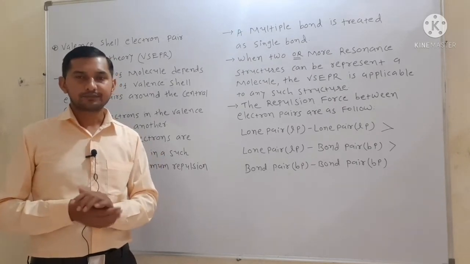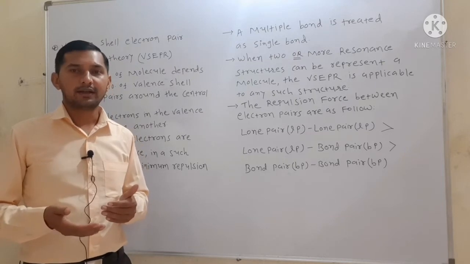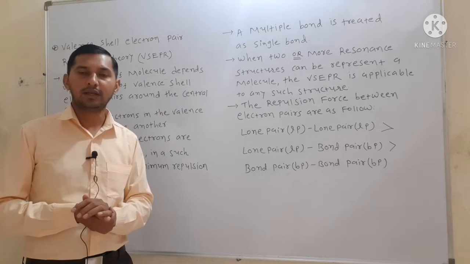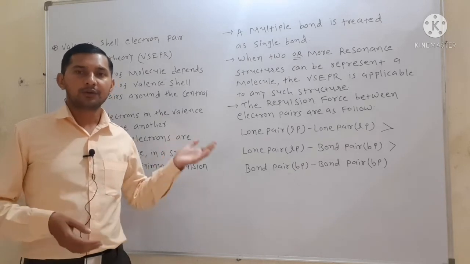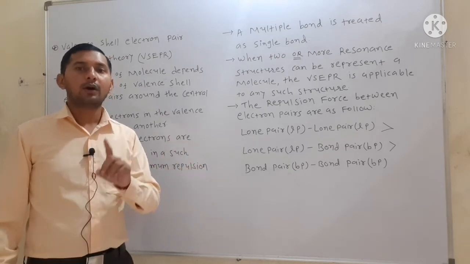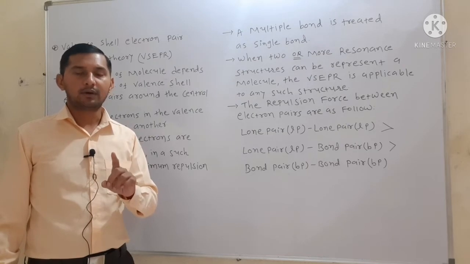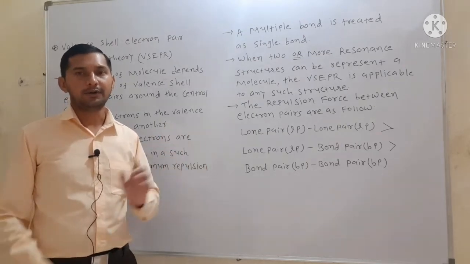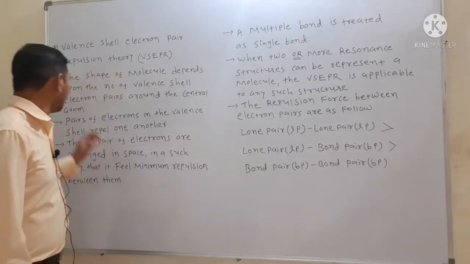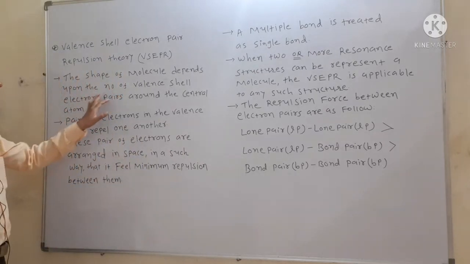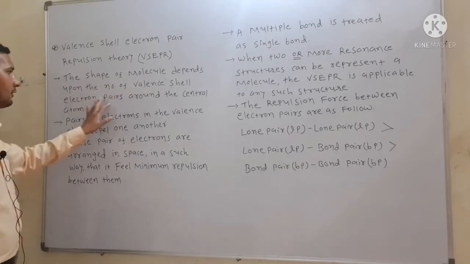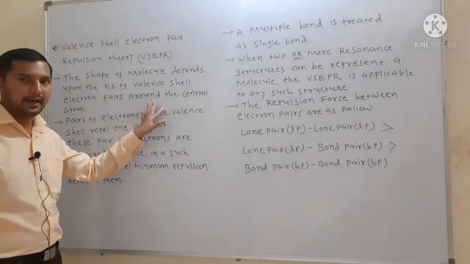If a multiple bond, meaning a double or triple bond, is found between two atoms in a given molecule, then according to this theory, the multiple bond is treated as a single bond. So the shape of a molecule depends upon the number of valence shell electron pairs around the central atom.